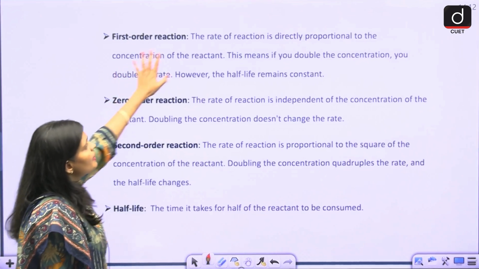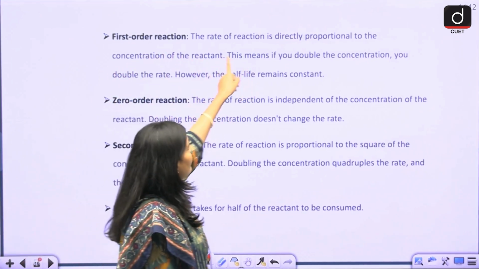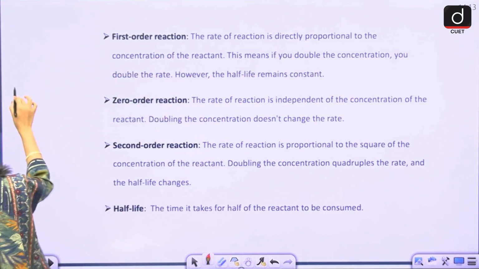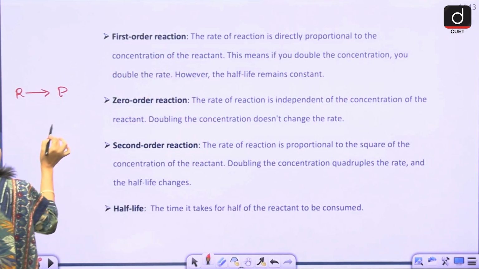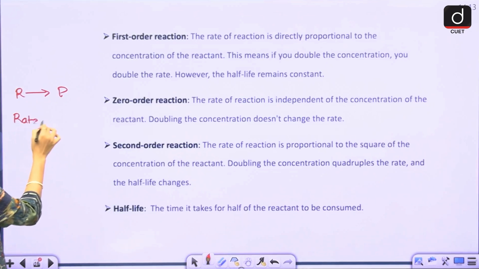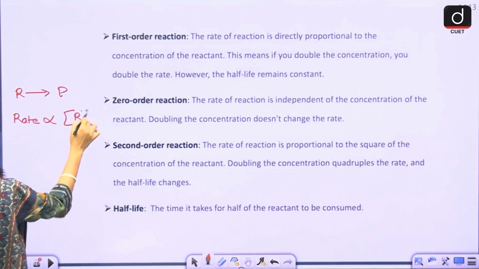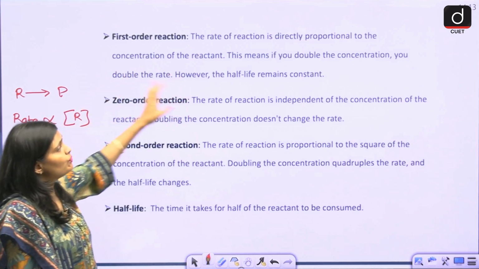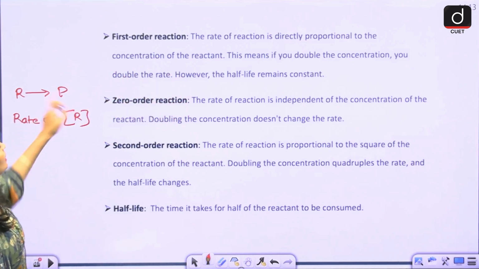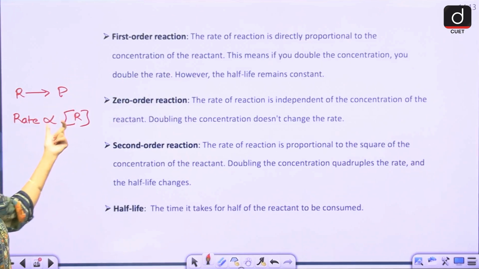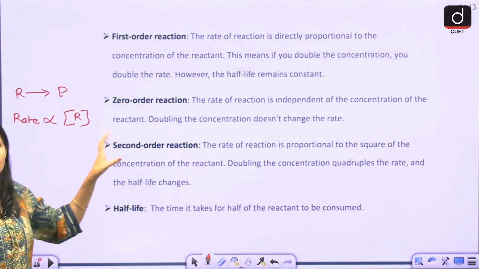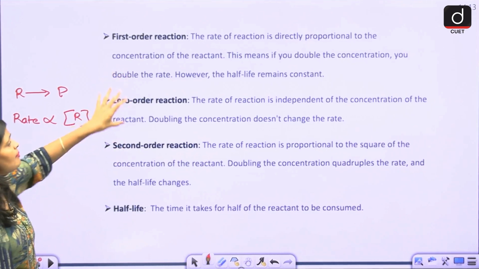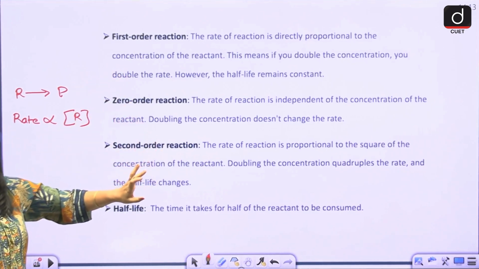In a first order reaction, what happens? The rate of reaction is directly proportional to the concentration of the reactant. If R is the reactant and this is the product, the rate is directly proportional to the concentration of the reactant. This means if you double the concentration, the rate also doubles, and the half-life time is always the same. This happens in the first order reaction only.